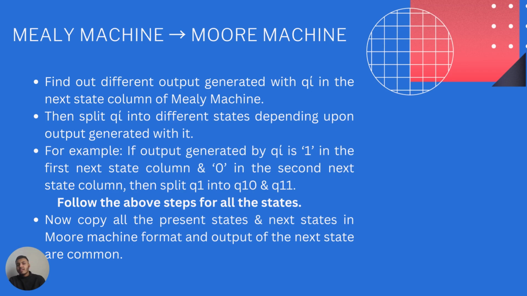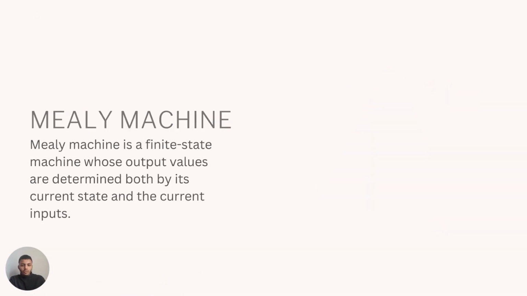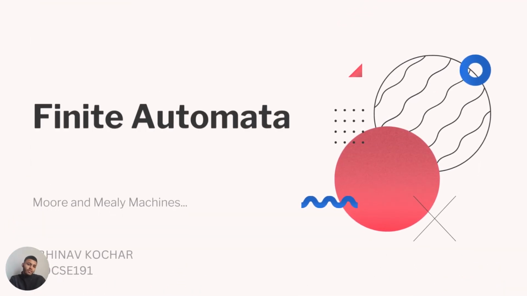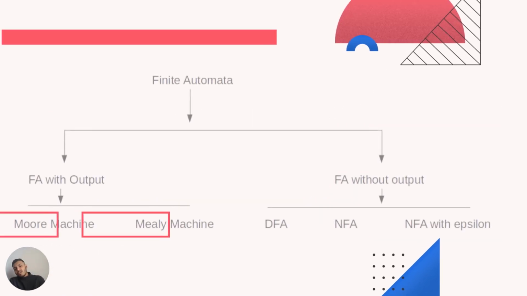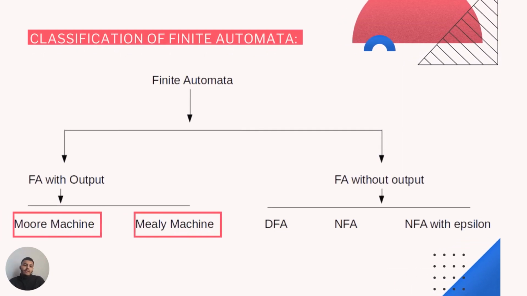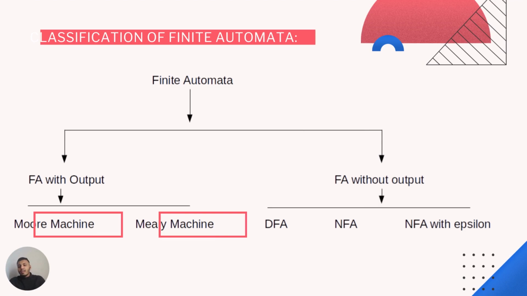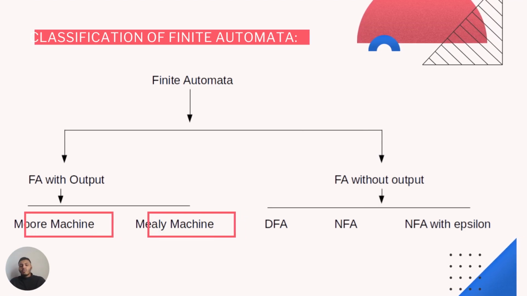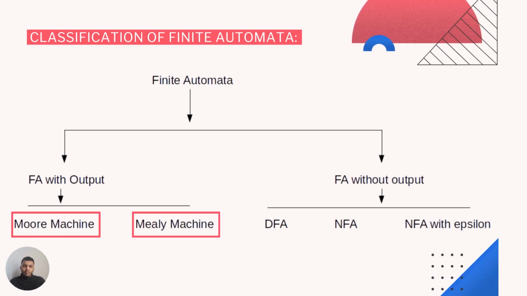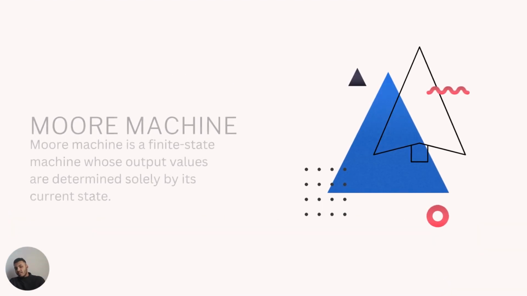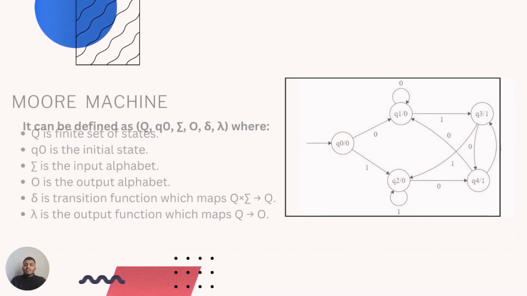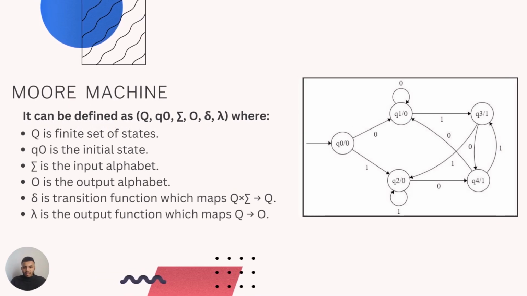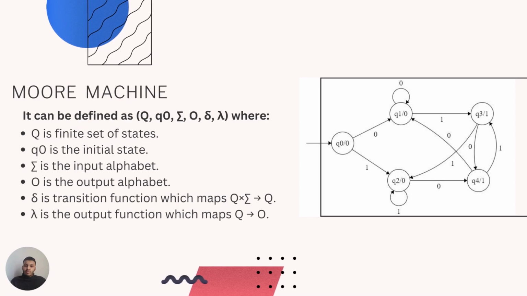We will revise everything from the start for a bit, and then we will end the PPT. Since the start, we've learned about finite automata with outputs, which are Moore and Mealy machines. We've studied how the outputs are derived, and we already know what automata without output are, which are DFA, NFA, and epsilon NFA. Going ahead with the Moore machine, we've read the definition and what a Moore machine is theoretically. Then we described the tuples, the characteristics of a Moore machine, and how it functions.